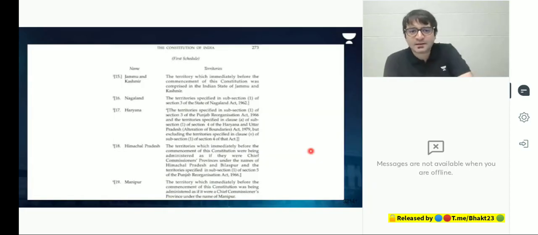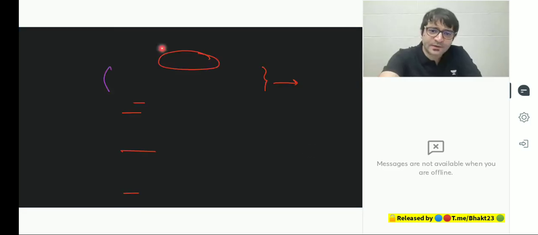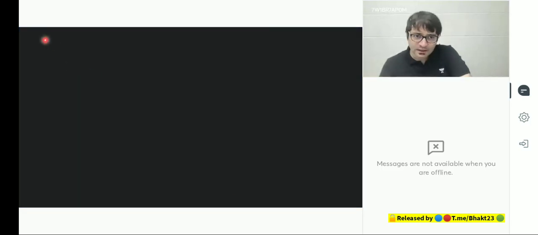Like this. This is the first schedule. It talks about the name. It talks about the territory which comprises this particular state or union territory. Similarly, what is the territory of Himachal, Haryana, Nagaland, Manipur, and various other states? This is the first schedule of the Constitution. But you need to ask me, sir, what is a schedule? And what is the purpose of the schedule?